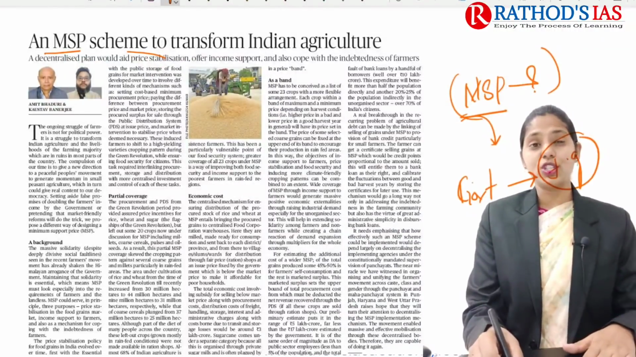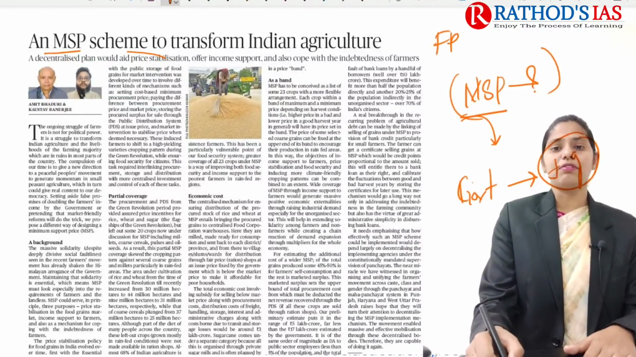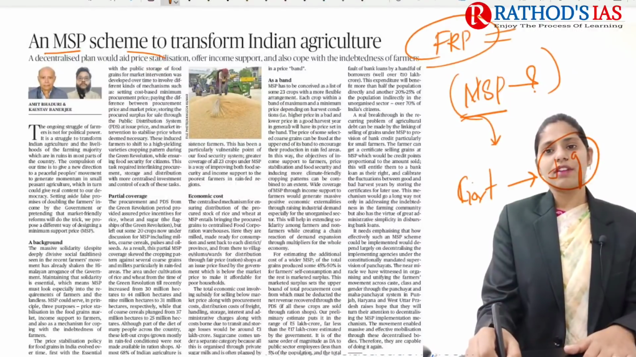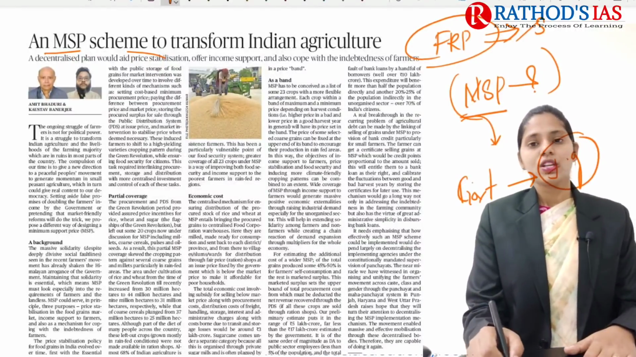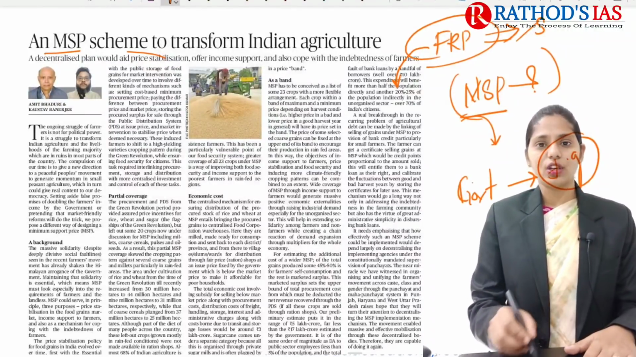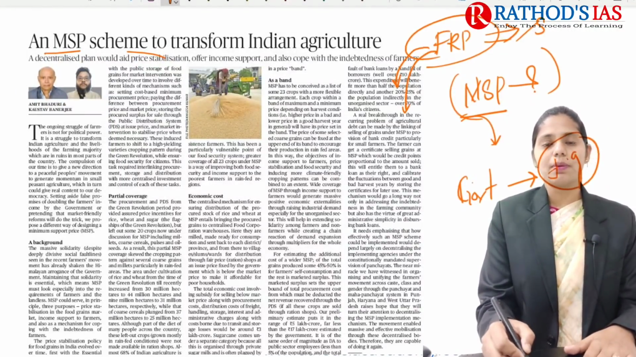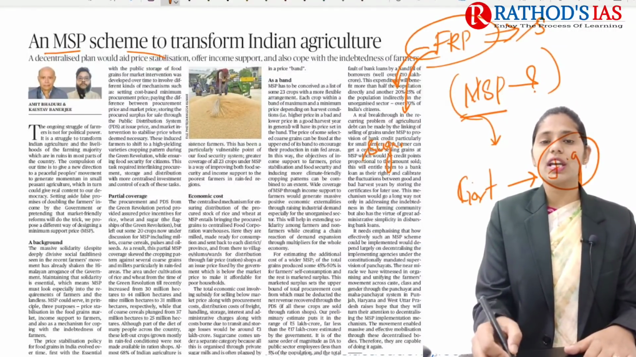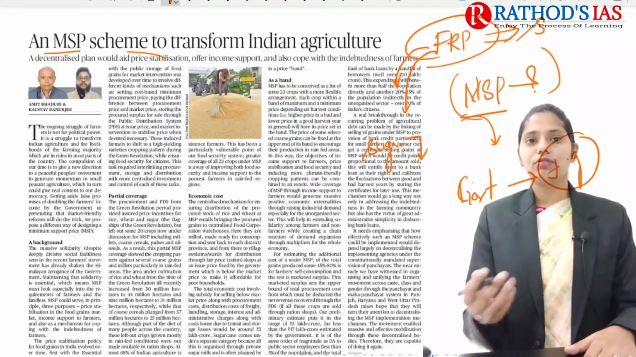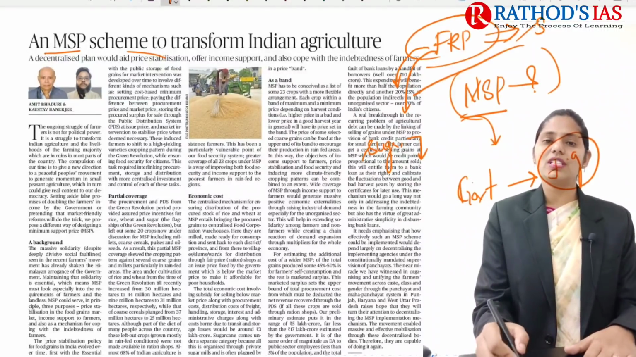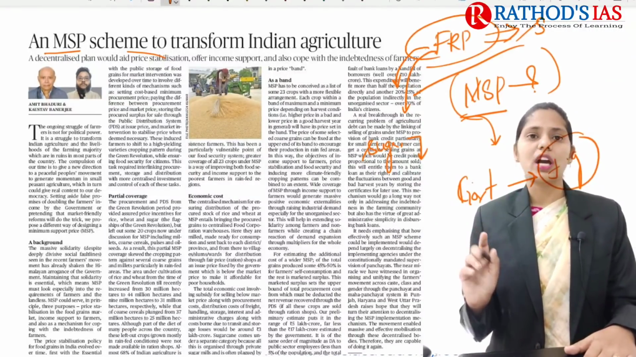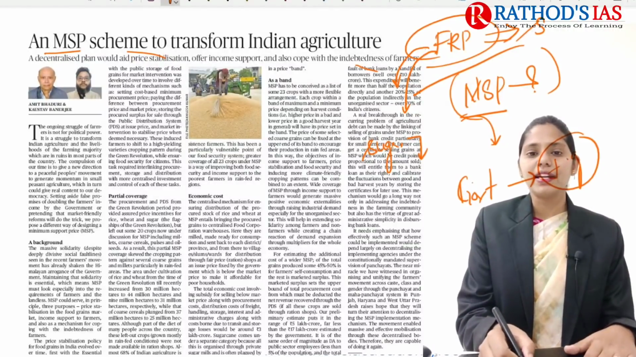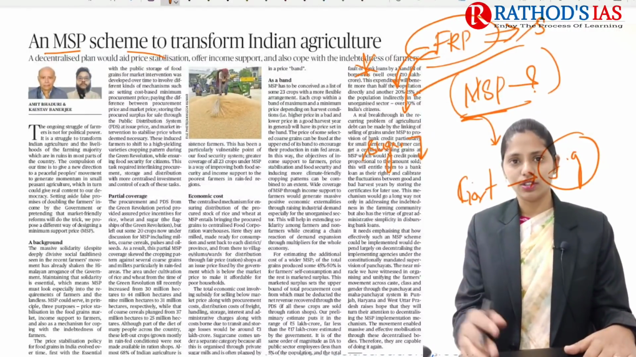If you're talking about this minimum support price, you will also come across FRP, fair and remunerative price. This FRP is in the case of sugarcane. It is not the price which is given by the government, but a price which is mainly paid by sugarcane mills to farmers. So this is the difference between FRP and MSP. Please don't confuse these two terms. FRP is for sugarcane, and MSP is for other crops.